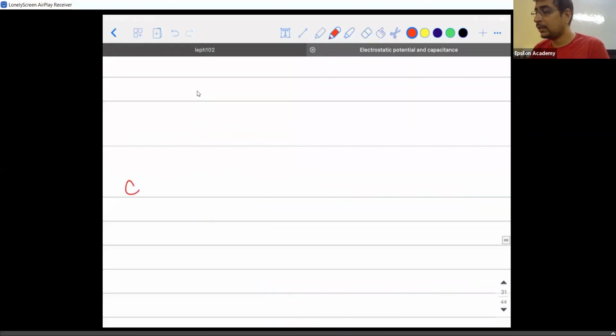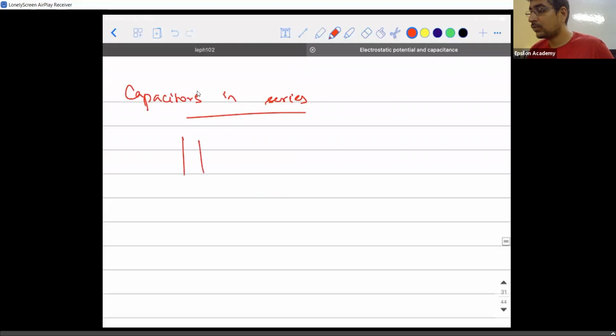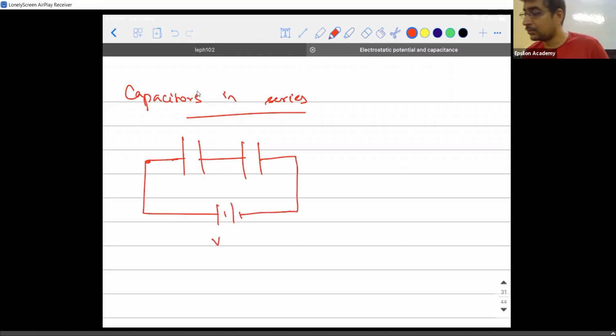So write down the heading, capacitors in series. The main heading is going to be combination of capacitors. Right. So if I take two capacitors and connect them like this across a source, then I can call it a series connection. Let's say the first capacitor has capacitance C1, and the second has capacitance C2. If I connect them like this, I can call it series.